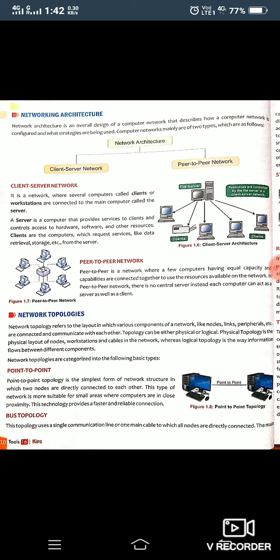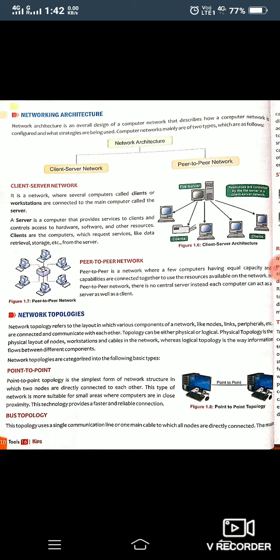Okay, so in this network one system works as a host and other systems connected as clients, which depend on the server to get access for different services. Server is the service provider.